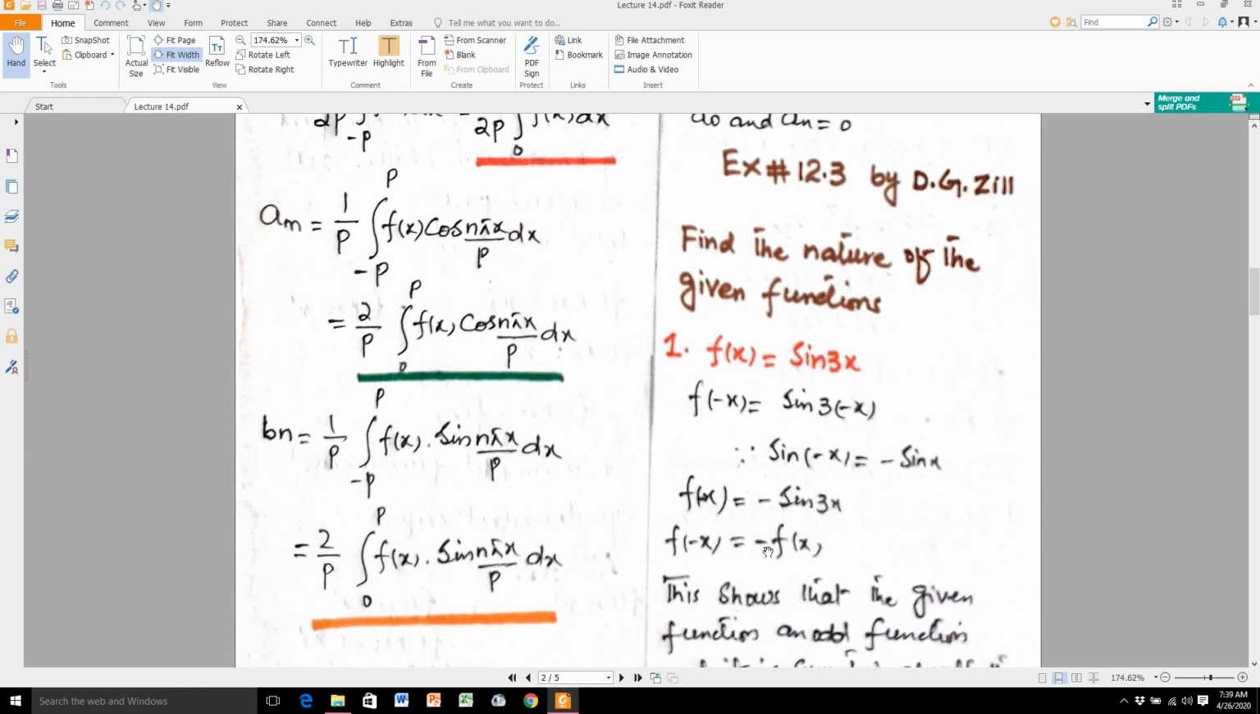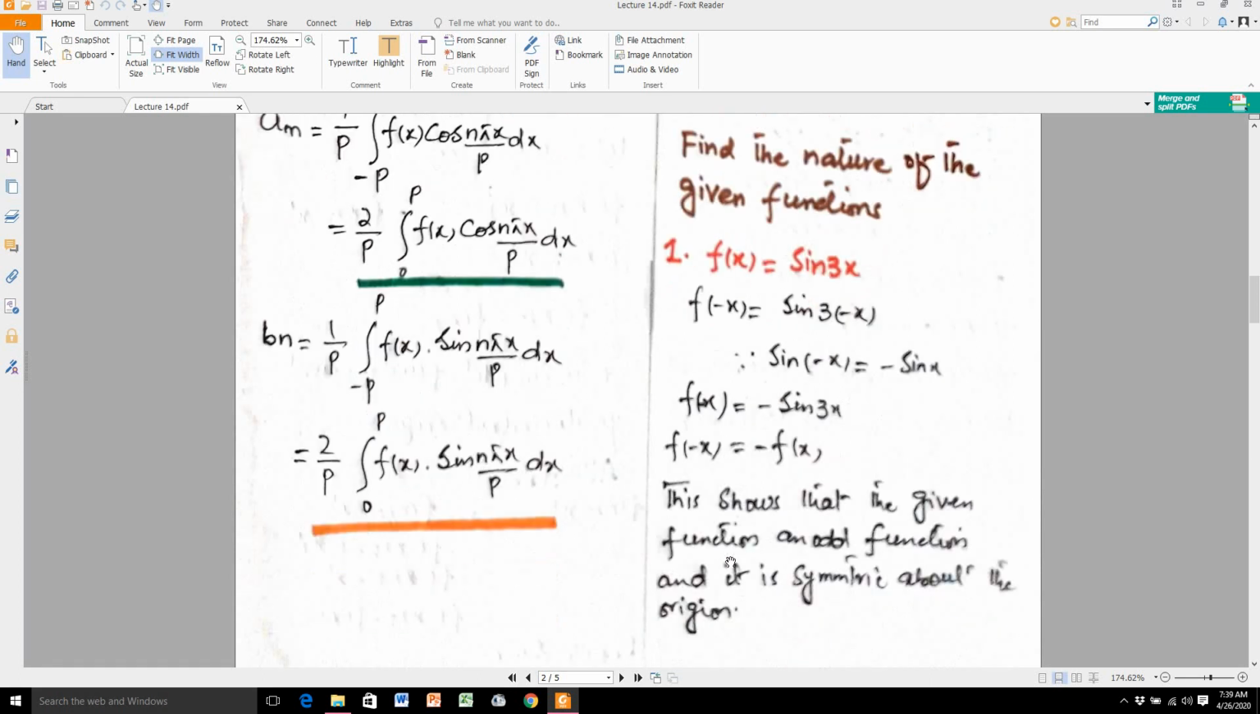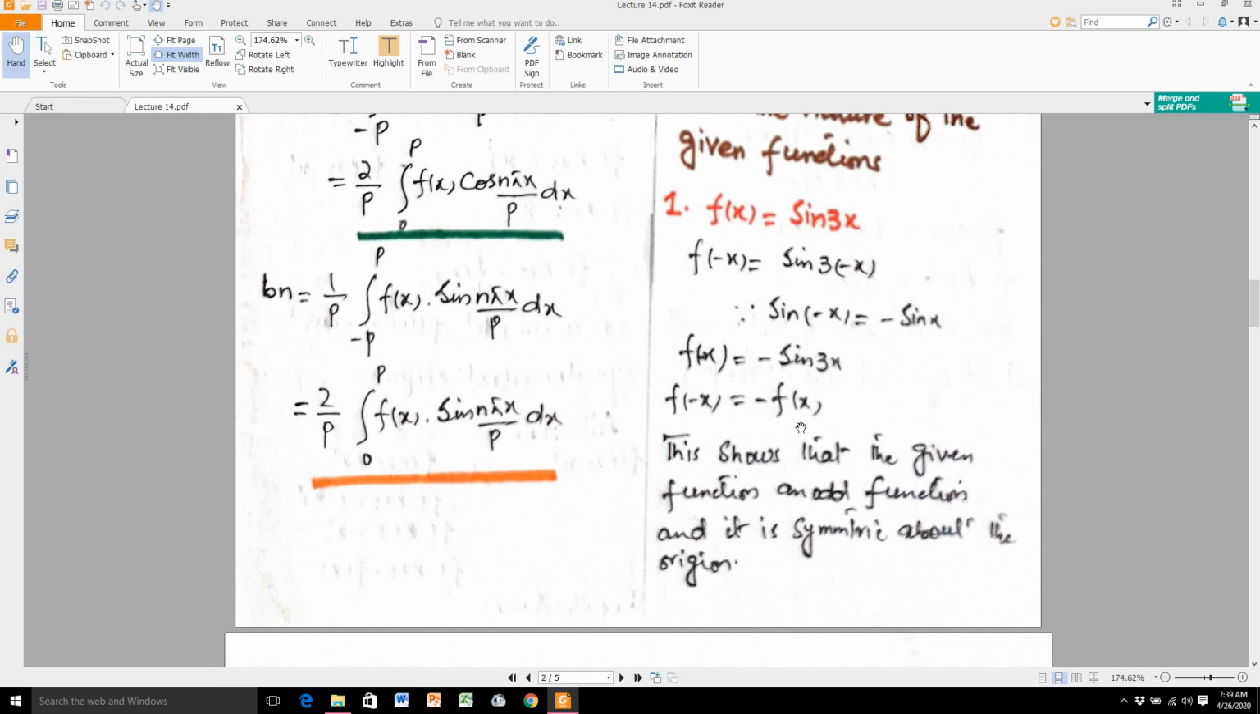So f of minus x is equal to minus f of x. As you see here, this sine 3x is equal to f of x, so in place of sine 3x I substitute f of x. In this way, this result shows that the given function is an odd function and it is symmetric about the origin.